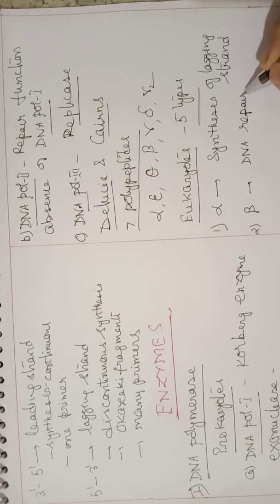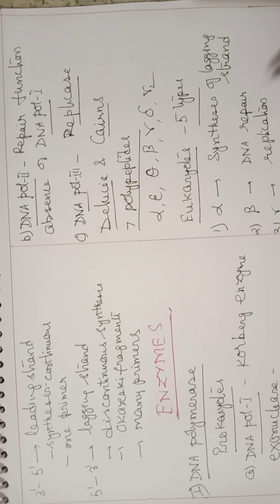The third one is called gamma, which is involved in replication of cytoplasmic DNA. You know, in cytoplasm, in cell organelles, DNA is present. So it is required for replication of cytoplasmic DNA.